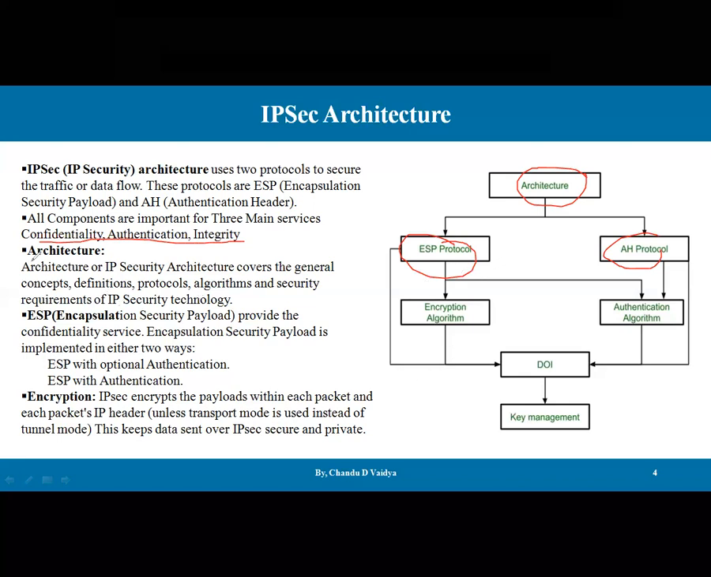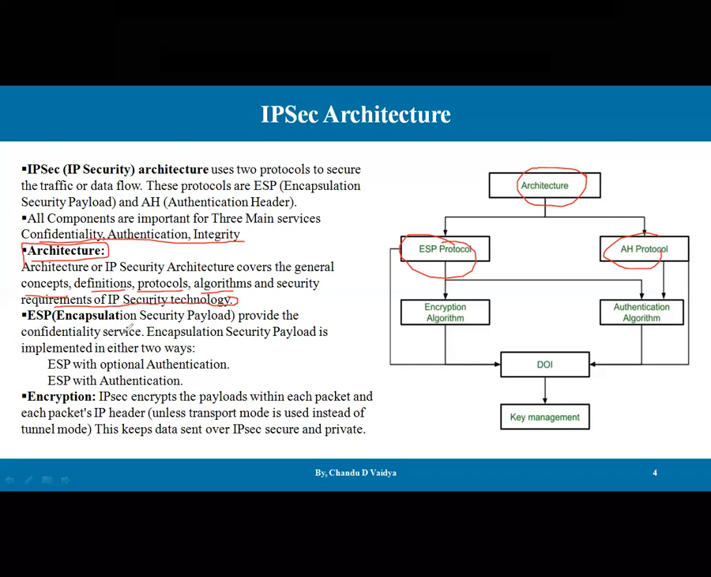The very first is the architecture. What is the purpose of the architecture, guys? The IP security architecture covers the general concepts, definitions, protocols, algorithms, and security requirements of IP security technology. So whatever the general fundamentals or terminologies are, they are provided by using this architecture: the concepts, the definitions, which protocols to be used, which algorithms to be used, and the security requirements for those specific data packets. So this is what is going to be ensured.